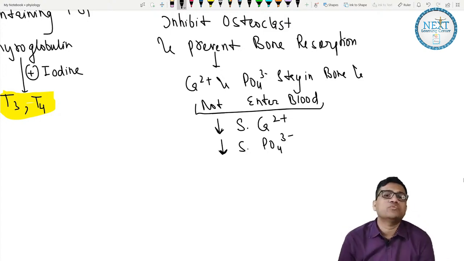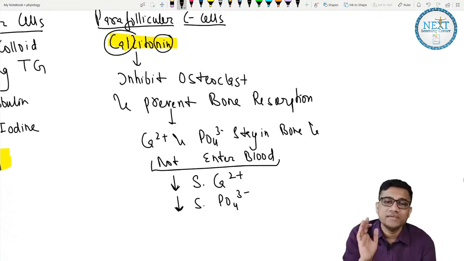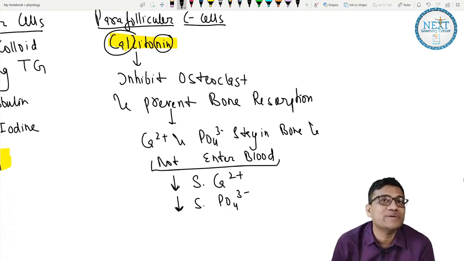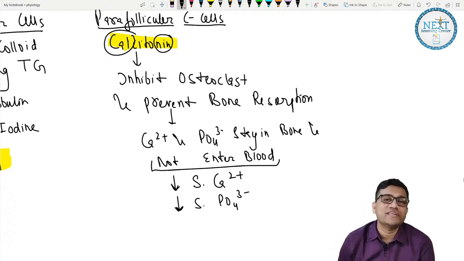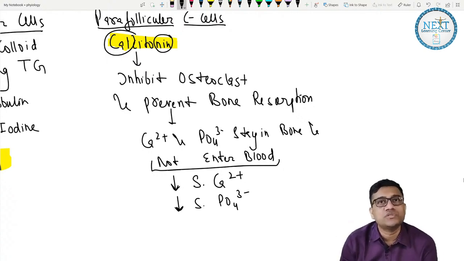Okay, that is calcitonin. So how to remember its name? Look, calcitonin, calcium nin. So that's why calcium is reduced in blood. So it decreases calcium in blood, but it also increases the calcium in the bone. So it keeps the calcium in the bone. It's a very good hormone. That's why this hormone prevents bone resorption, osteoporosis, etc. So people who are having massive loss of calcium from the bone, osteoporosis, etc., we can give calcitonin.